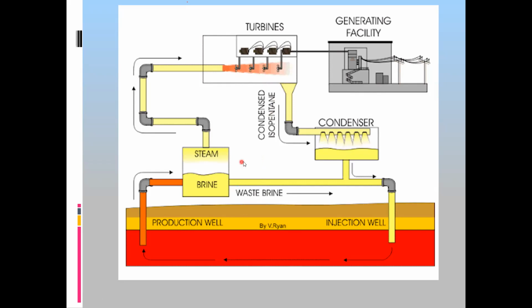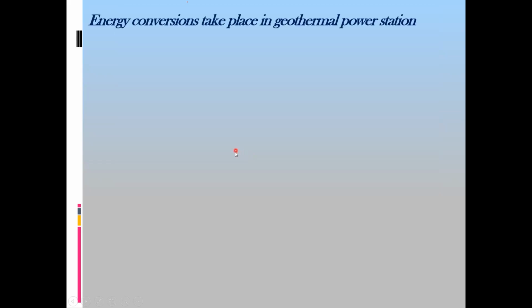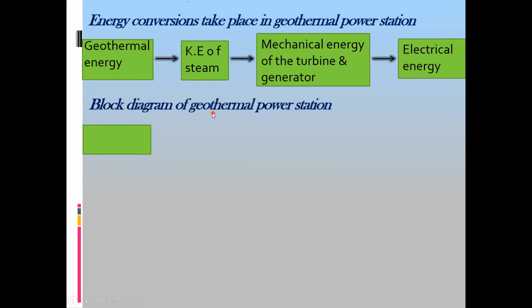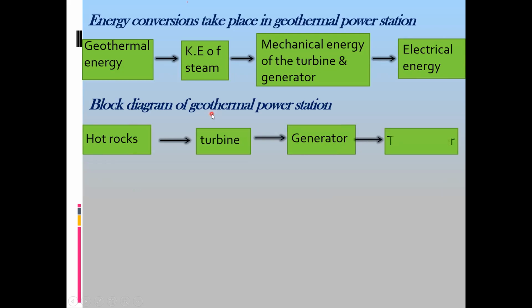About the geothermal energy. Geothermal energy is not from the sun, it is actually from the earth. In the energy conversion that takes place in a geothermal power station, geothermal energy or heat energy from the earth is converted into kinetic energy of the steam, then mechanical energy of the turbine and generator, and produces electricity. The block diagram uses hot rocks, turbine, generator, and transformer.